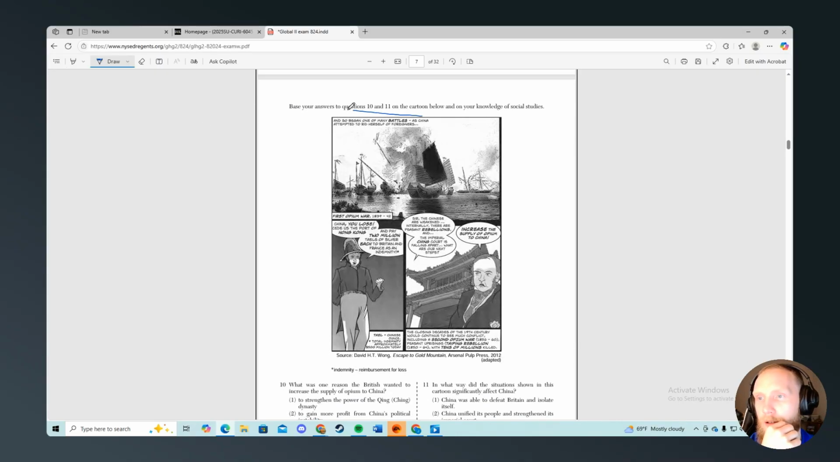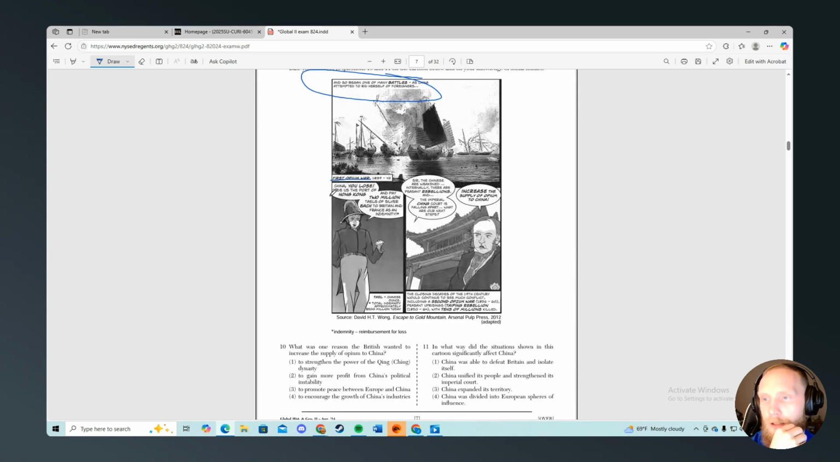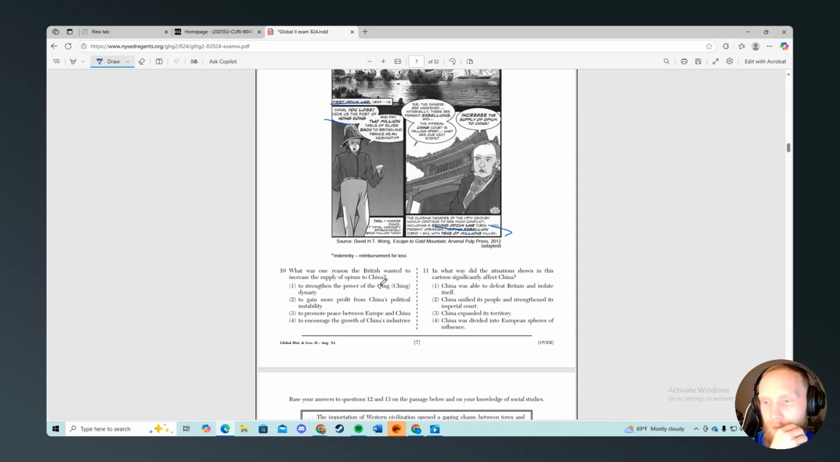It so began. China attempted to rid herself of foreigners. We have the first Opium War. China, you lose. See the support of Hong Kong and pay 2 million taels of silver. Sir, the Chinese are weakened internationally in their rebellions. Increase the supply of opium to China. Including a second Opium War and then the Taiping Rebellion. What was the only reason British wanted to increase the supply of opium to China? It would be to not encourage Chinese industries, not to promote peace. It'd be to gain more profit.